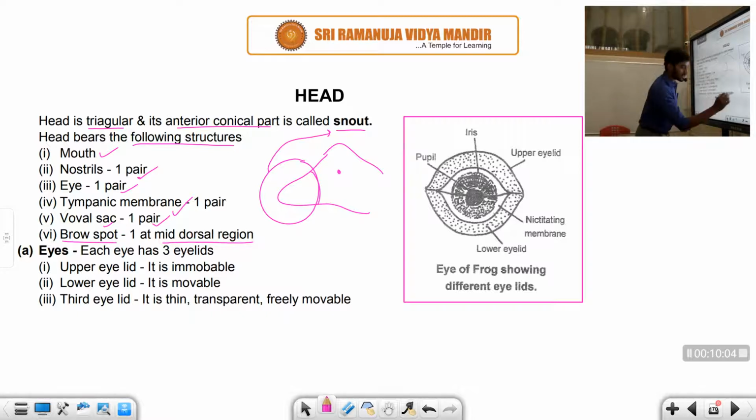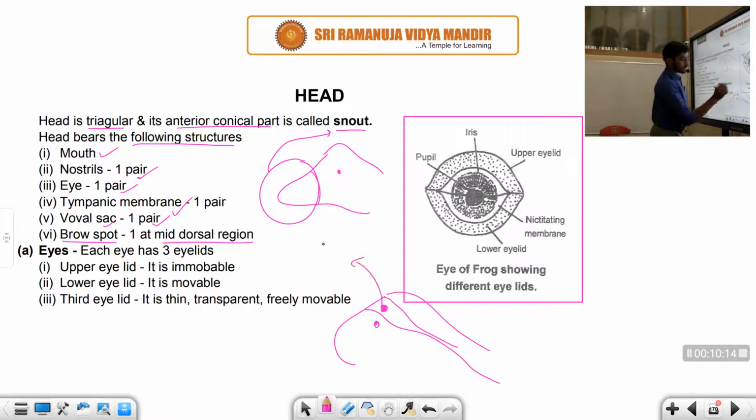Suppose you can see, assume this is the frog, right? So here, this is the ventral midline. This part is called the Brown's spot. It is located between the two eyes, right? So the eye actually has three eyelids, students.